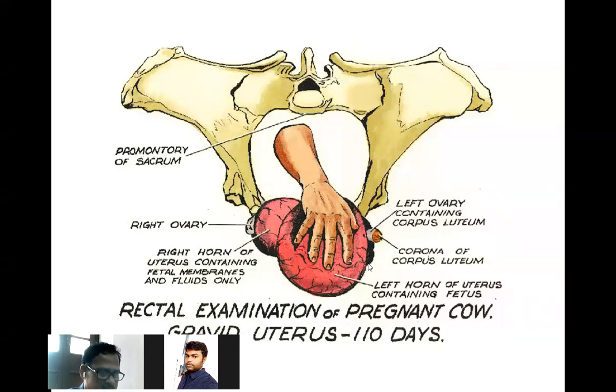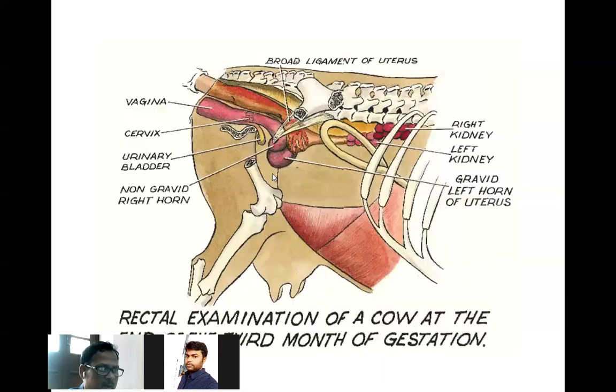Hand is approaching. Left horn of uterus containing fetus, right horn of uterus containing fetal membrane. But at rectal examination of a cow at the end of the 3rd month of gestation, you can catch it. You see here how it has gone beyond the reach of the hand. It's very difficult to grab through the hand.